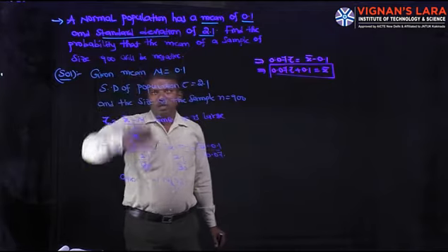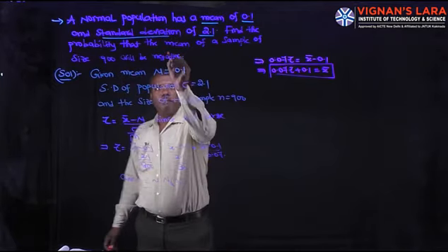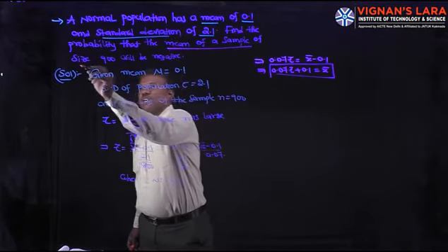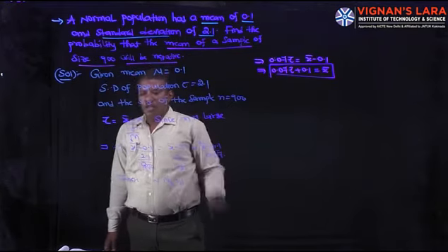Here we have to calculate the probability that the mean of a sample of size 900 will be negative.